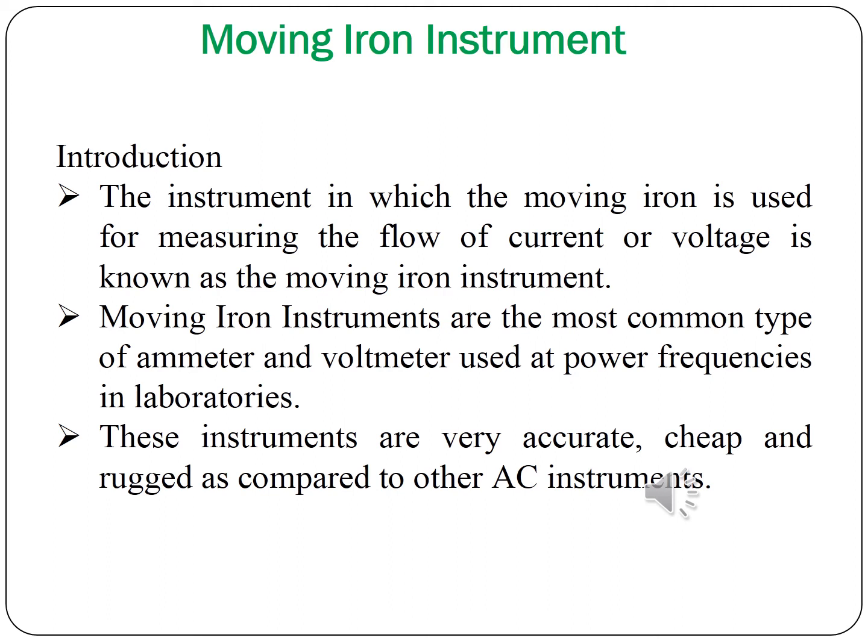Moving iron instruments are the most common type of ammeter and voltmeter used at power frequencies in laboratories. These instruments are very accurate, cheap and rugged as compared to other AC instruments.